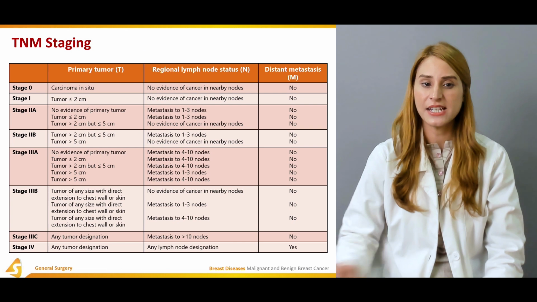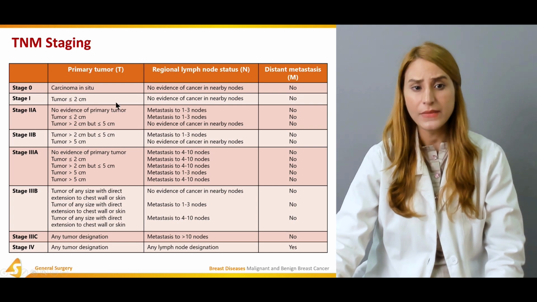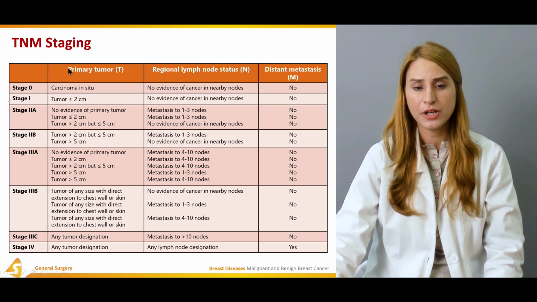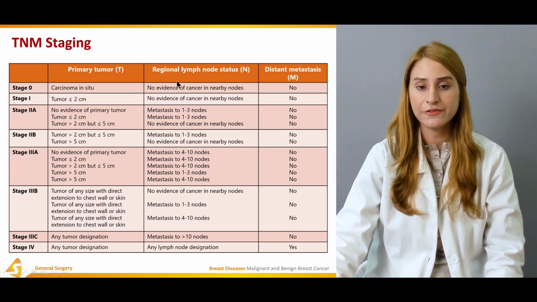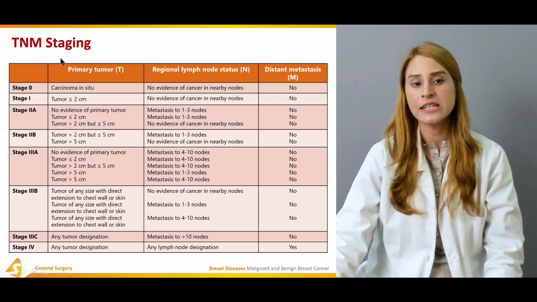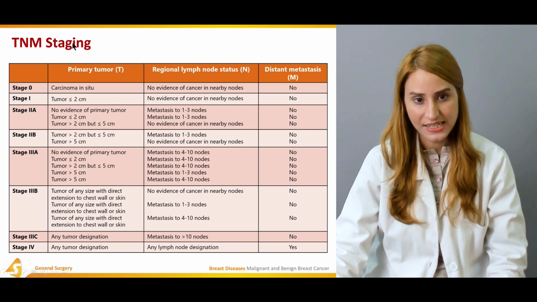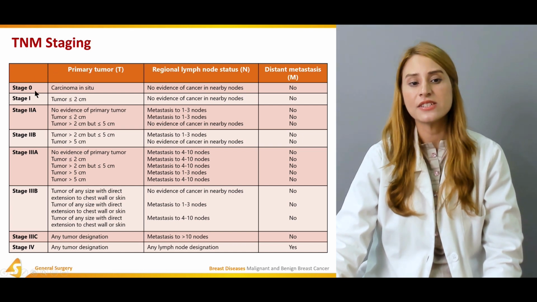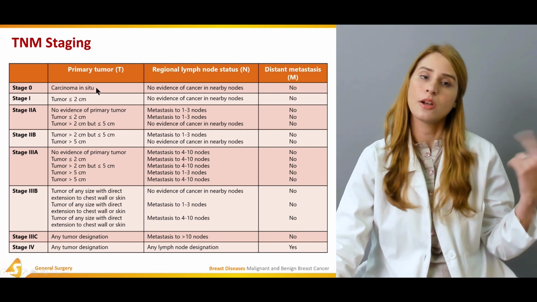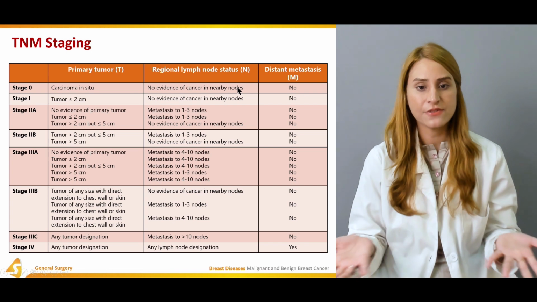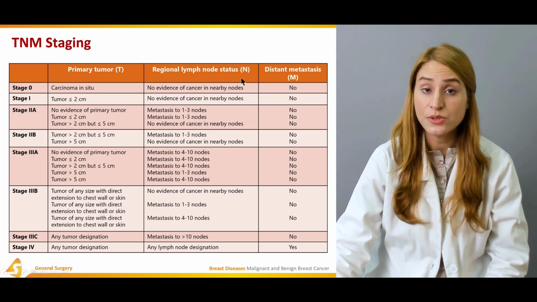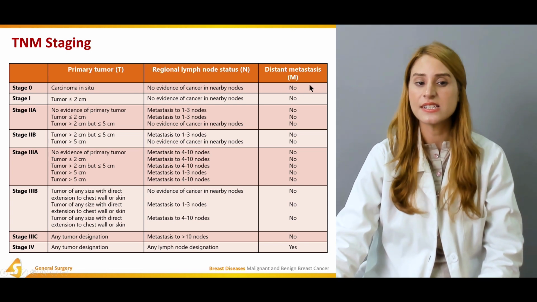So this is the TNM staging I was talking about. T is the primary tumor, N is the regional lymph node status, and M is the distant metastasis, right? Stage 0 is carcinoma in situ, like we talked about lobular carcinoma in situ and ductal carcinoma in situ. There is no evidence of cancer in nearby nodes, and there's no distant metastasis, right? So this is stage 0.